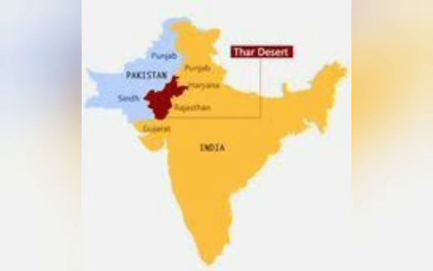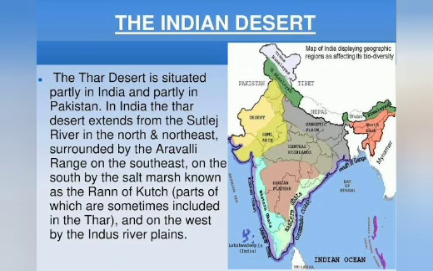Then coming to the desert. If you check the western side, you find the desert in Rajasthan, areas of Punjab, Haryana, and a part of Gujarat. You will have the Thar desert. The Indian desert is the Thar desert. These ranges have deserts, that means they have sandy soil.